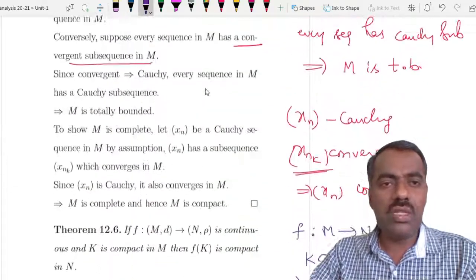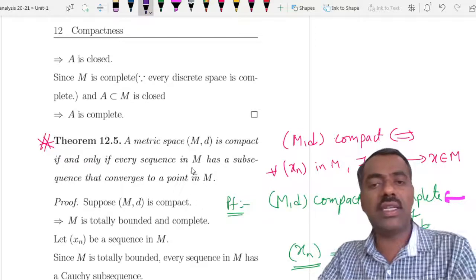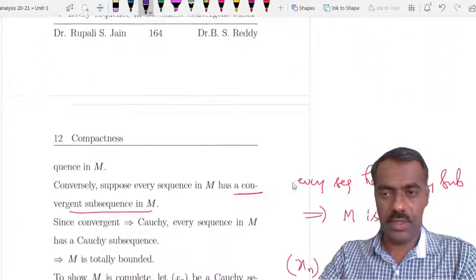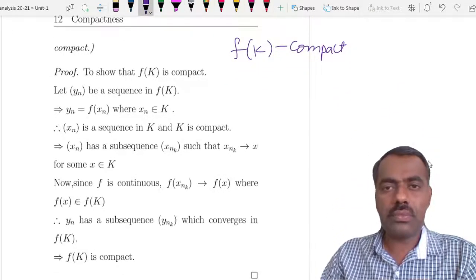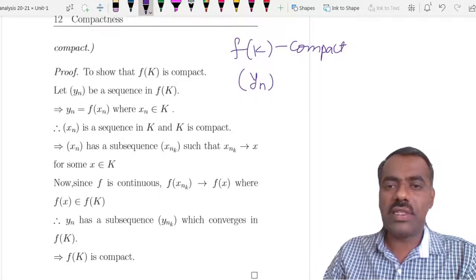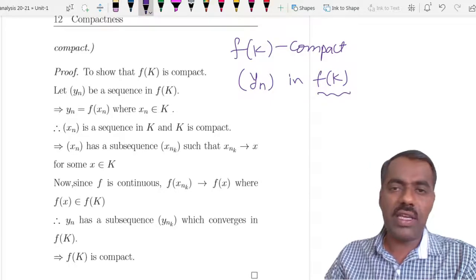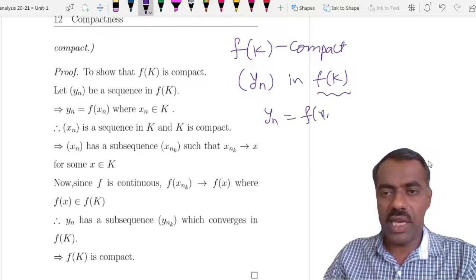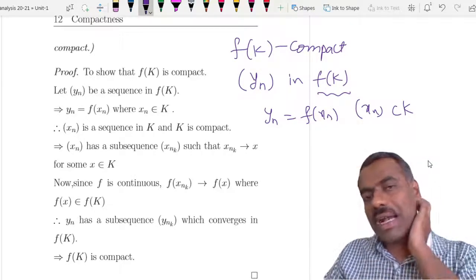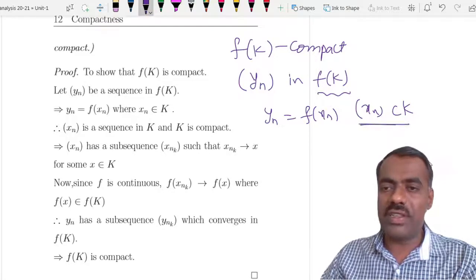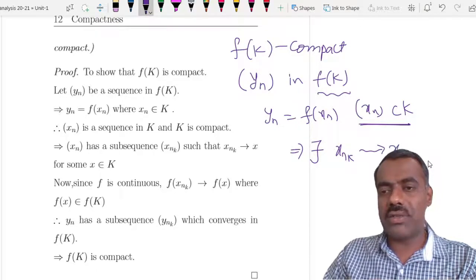We use the previous result: a metric space is compact if and only if any sequence in it has a convergent subsequence. So start with a sequence, say yn, in f of K. Elements in f of K are of the form yn equal to f of xn, where xn is a sequence in K. Given that K is compact, there exists a subsequence xnk which converges to, say, some x.